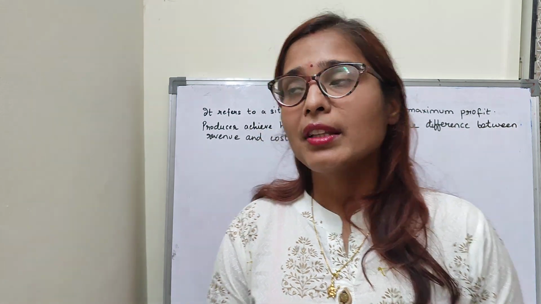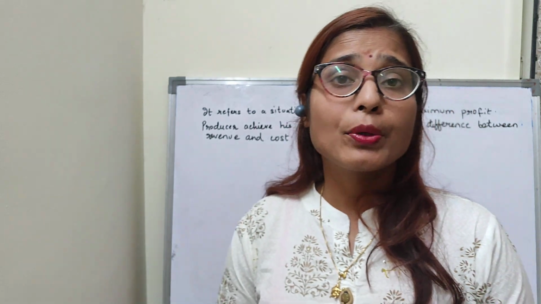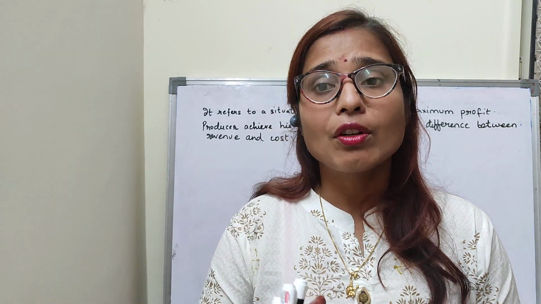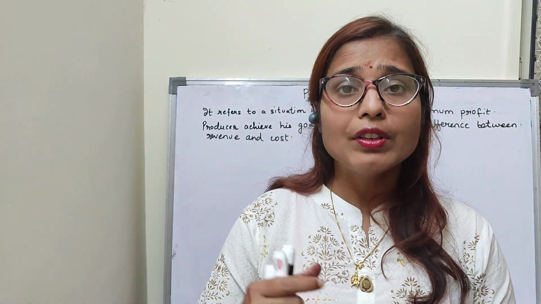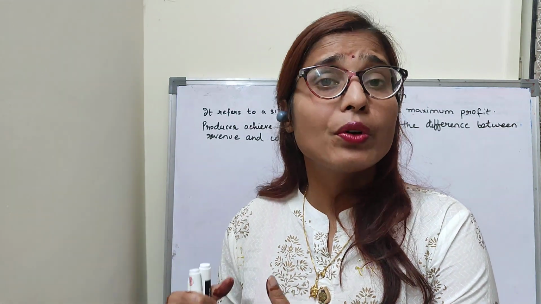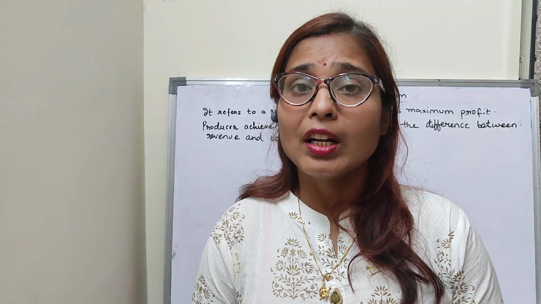Coming to the new topic, that is today, is the producer's equilibrium. Children, we all know who is a producer. Producer is a person or a firm who produces goods and services. Equilibrium is a state of rest position, or it is that level of output where the producer wants to be there in order to earn more and more profit. Clear?